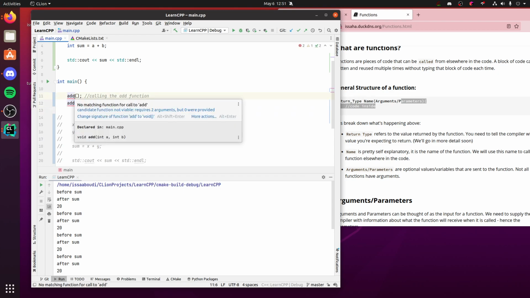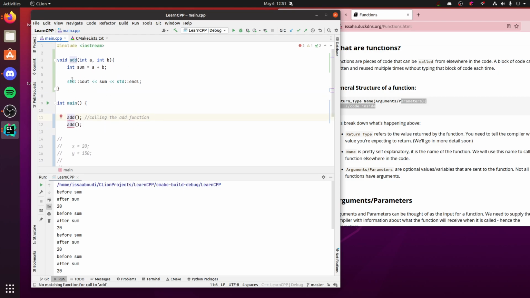So now it's giving us an error. It's saying, hey, no matching function. Because this one has 0 arguments. This is empty, no arguments. Well, this one is taking in 2. The compiler's expecting 2. So if I specify numbers here, 5 and 15, now it's fine. Now let me also do this here. So let's do 20 and 150.